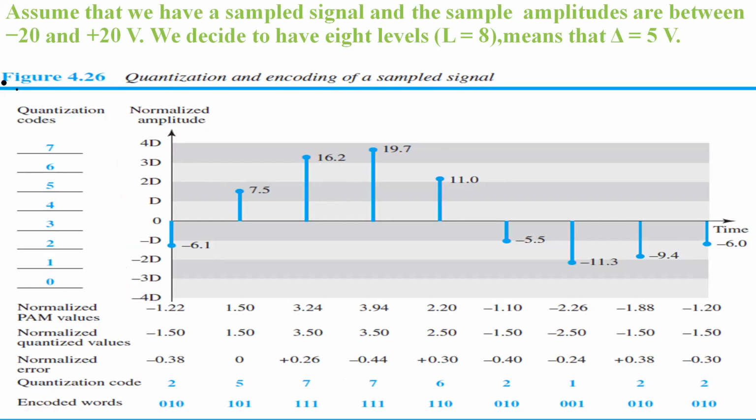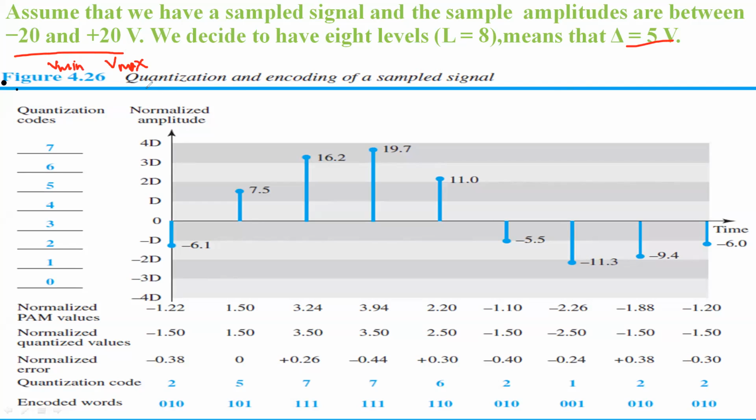So assume that we have a sample signal and the sample amplitudes are between -20 and plus 20. Whatever they are giving us, the voltage level is the minimum and the maximum voltage level they have given. So it is -20 plus 20. They are giving V minimum and V maximum. Based on this, we need to decide. We have 8 different levels, that is L is equal to 8.